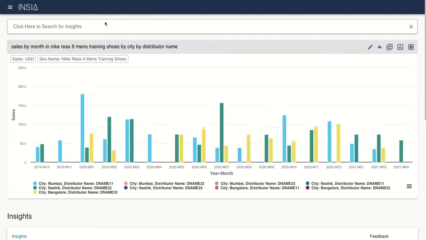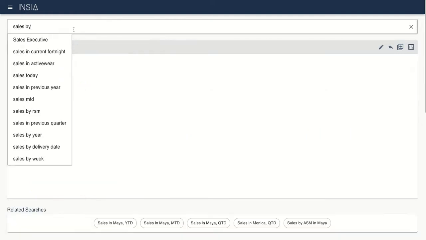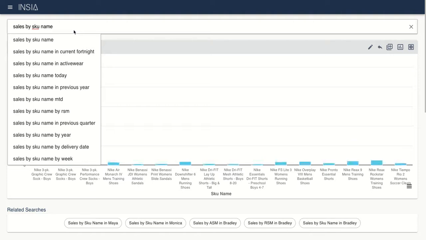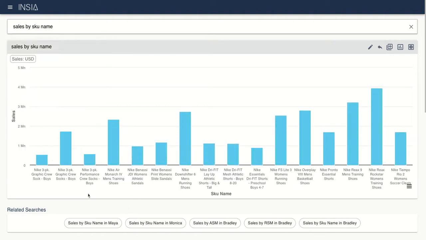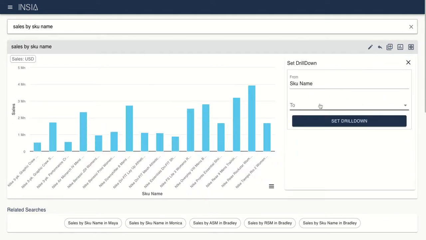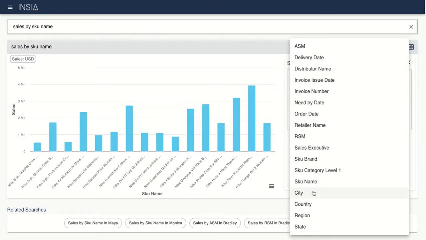The further analysis and finding the root cause has also become super easy with Insia. Say for example, we want to know how the sales is by SKU name. And we see that the sales for graphic crew sock is very low. So we can drill it and find out why it is low across any of the other categorical variables that are there in the data.